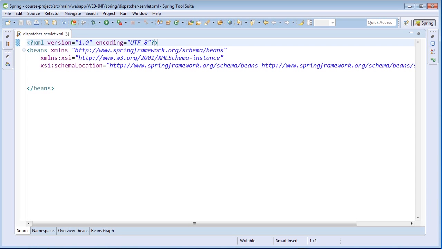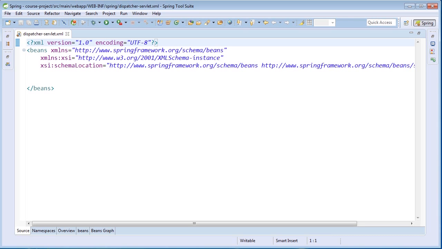Within a Spring MVC project, we must provide configuration in order to tell our dispatcher servlet how to behave to support our application. What we would do is use the dispatcher-servlet.xml file to configure the beans that will be within our web application context and that will control our request processing in our Spring MVC project.